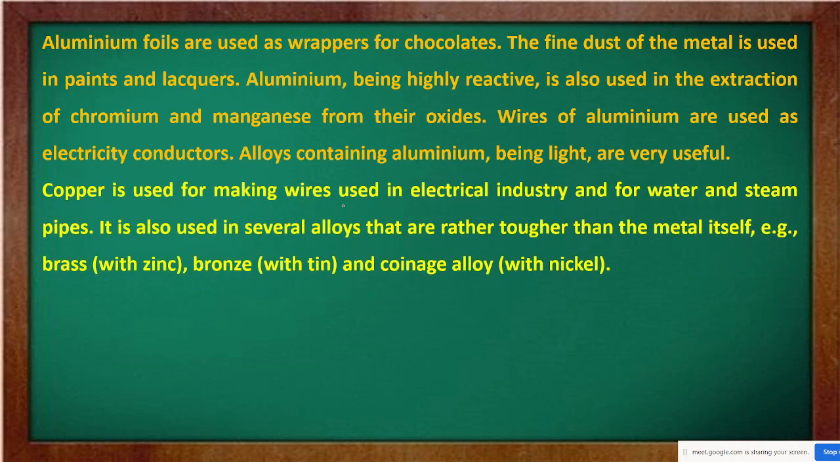Copper. Copper is used for making wires in the electrical industry. It is used for water and steam pipes. It is used in several alloys which are rather tougher than the metal itself. जैसे brass बनाते हैं, bronze बनाते हैं, coinage alloy. These bronze metals are alloys of copper and tin. Brass, मतलब कांसा, that is copper and zinc. These two when they are alloyed are known as brass. And coinage alloy, मतलब पुराने जमाने में जो सिक्के मिलते थे, those coins are an alloy of copper and nickel.